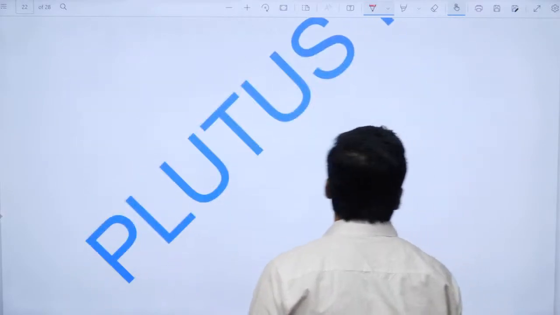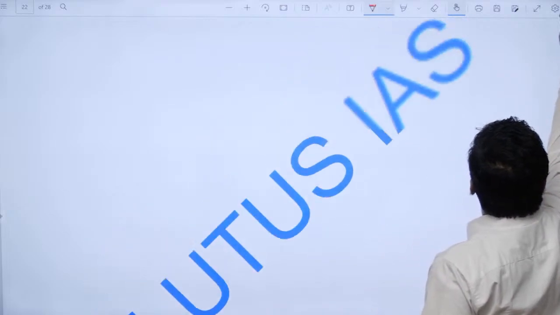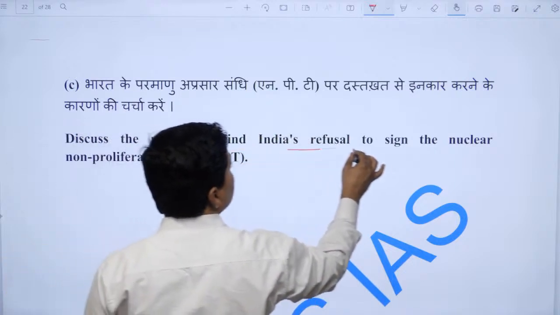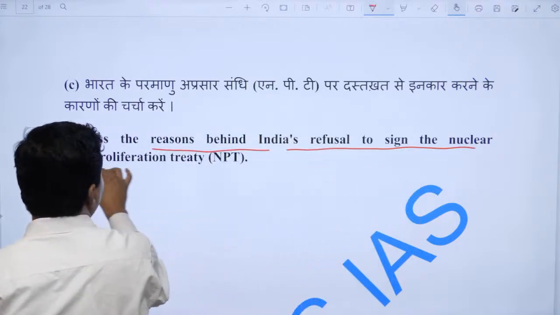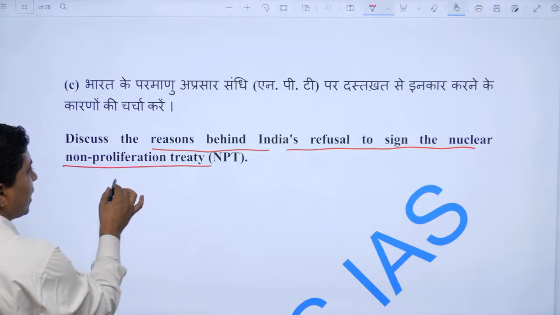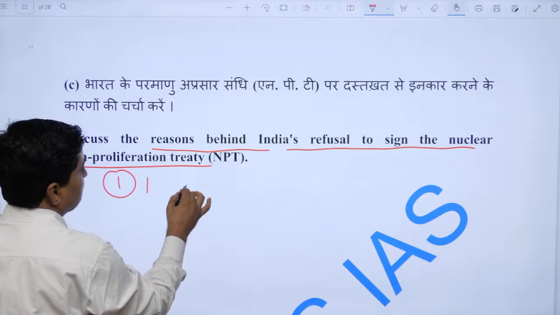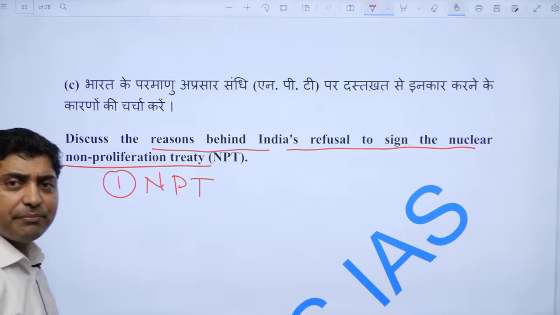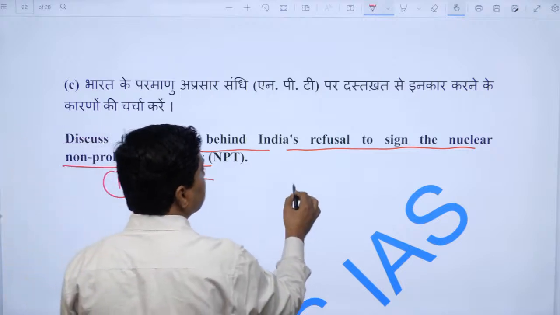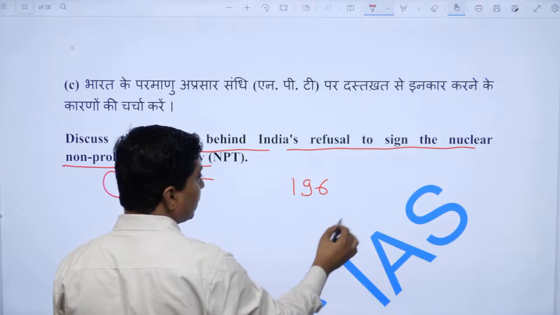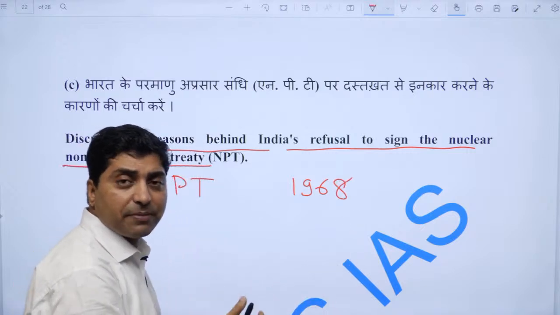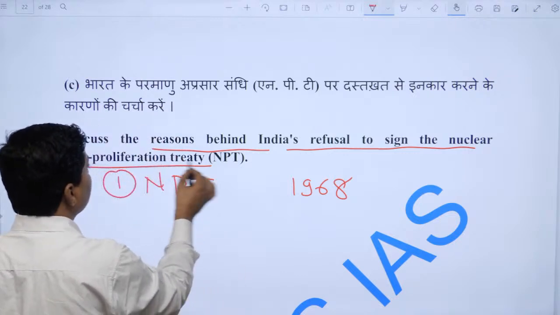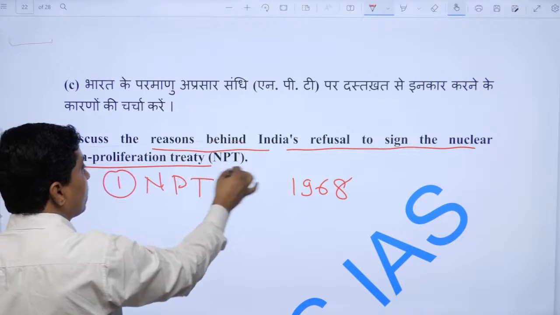Now come to the NPT. Discuss the reason behind India's refusal to sign the Nuclear Non-Proliferation Treaty. So one should start with the NPT. What is NPT? Right. So NPT is a non-proliferation treaty agreement evolved in 1968, right. It was headed by the US and many countries signed on it. India did not sign on NPT, right. Why did India not sign on NPT?